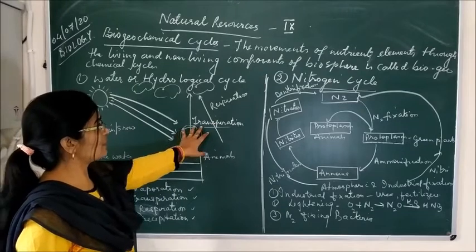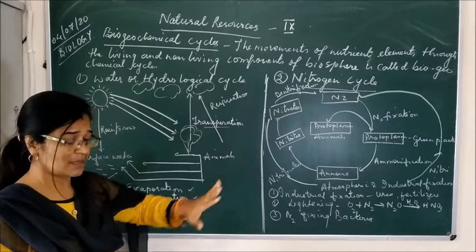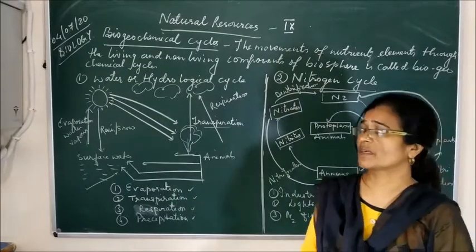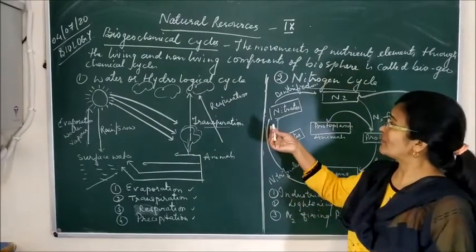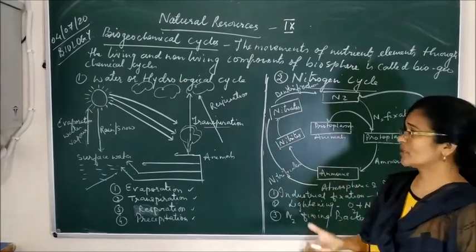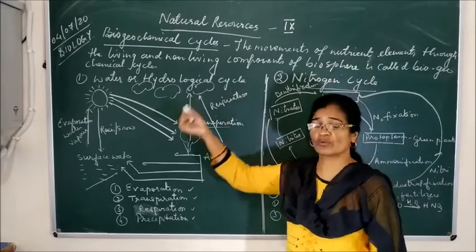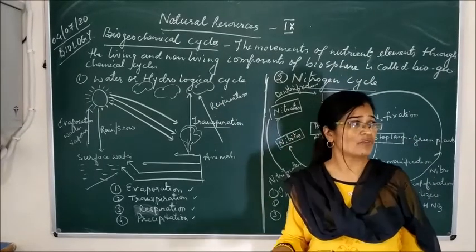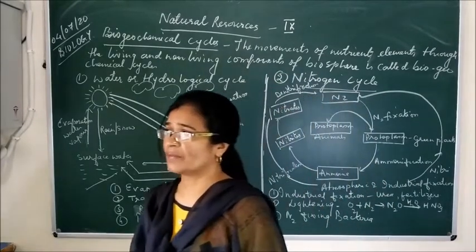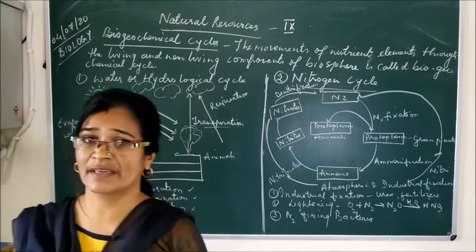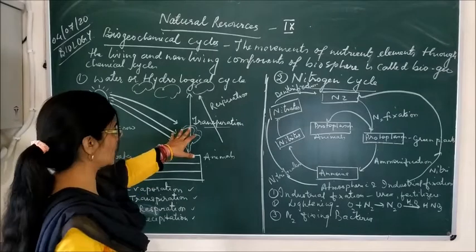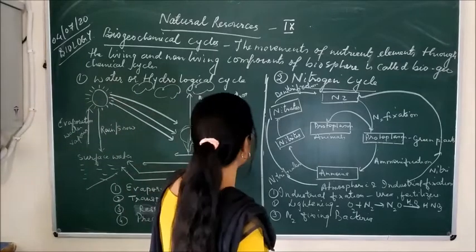In the same way, respiration also contributes. Respiration means that when oxygen is taken in, the food is oxidized and converted into water vapor and carbon dioxide. The water vapor, which is a byproduct of respiration, also goes into the atmosphere and forms clouds. When these clouds slowly become heavy together, they condense and fall on the earth in the form of rain. So respiration also helps in the hydrological cycle.